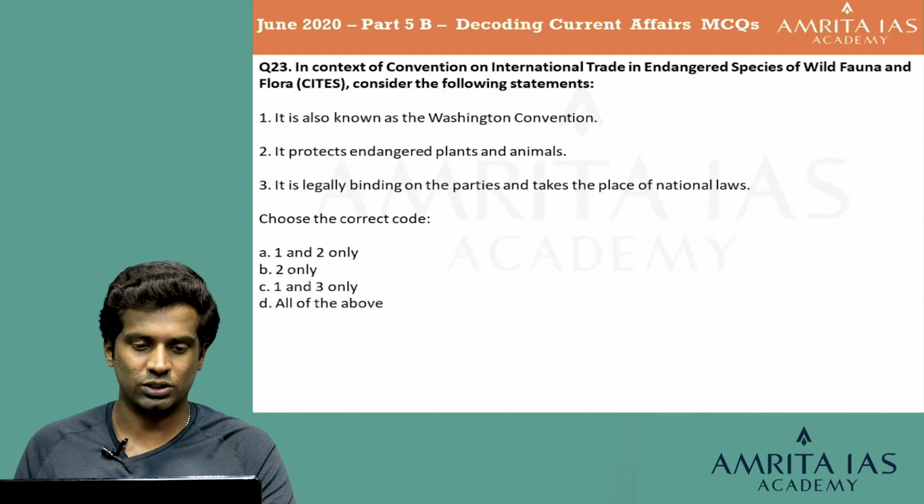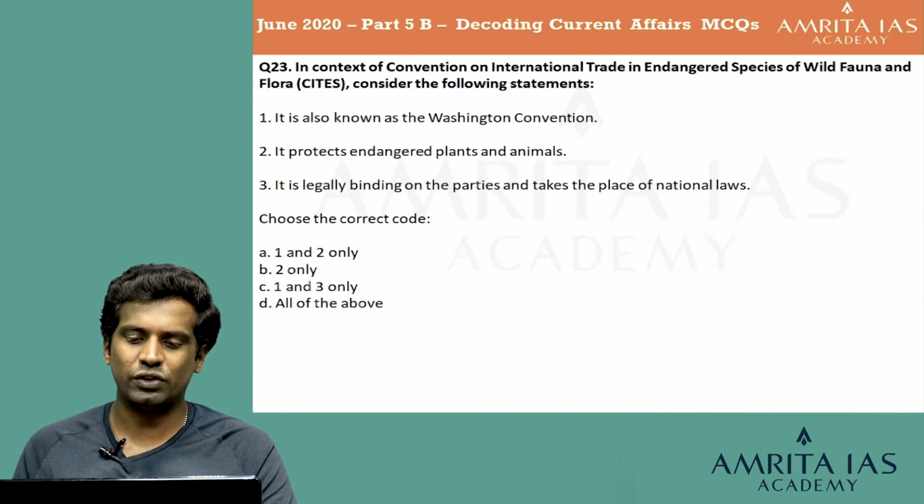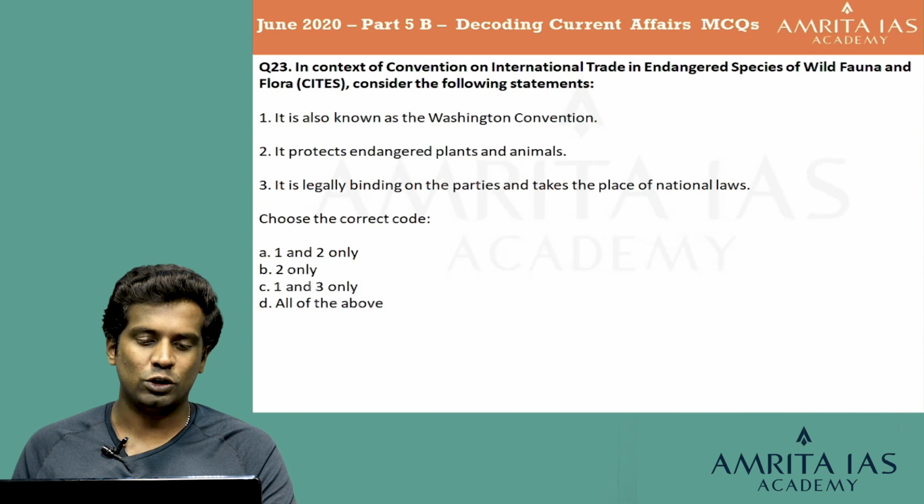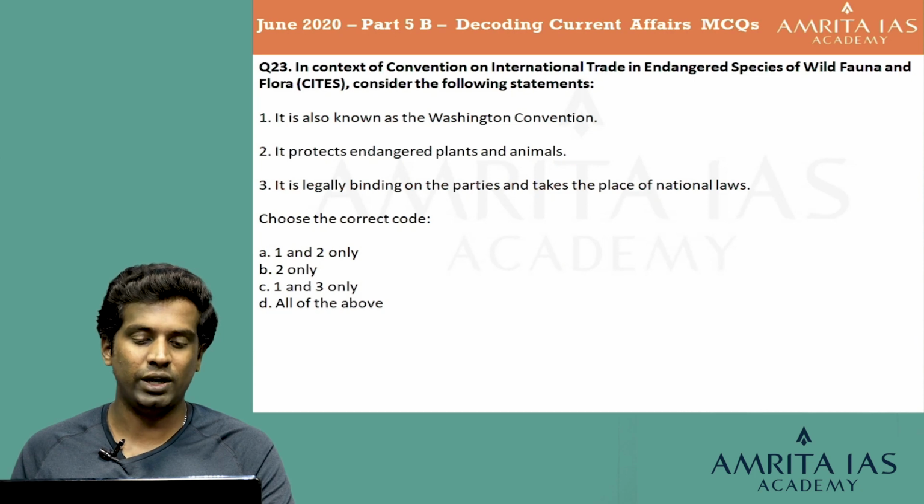Let's go for the next question. In context of the Convention on International Trade in Endangered Species of Wild Fauna and Flora, or CITES, consider the following statements. 1. It is also known as the Washington Convention. 2. It protects endangered plants and animals. 3. It is legally binding on the parties and takes the place of national laws. Choose the correct code. Option A, 1 and 2 only. Option B, 2 only. Option C, 1 and 3 only. And option D, all of the above.